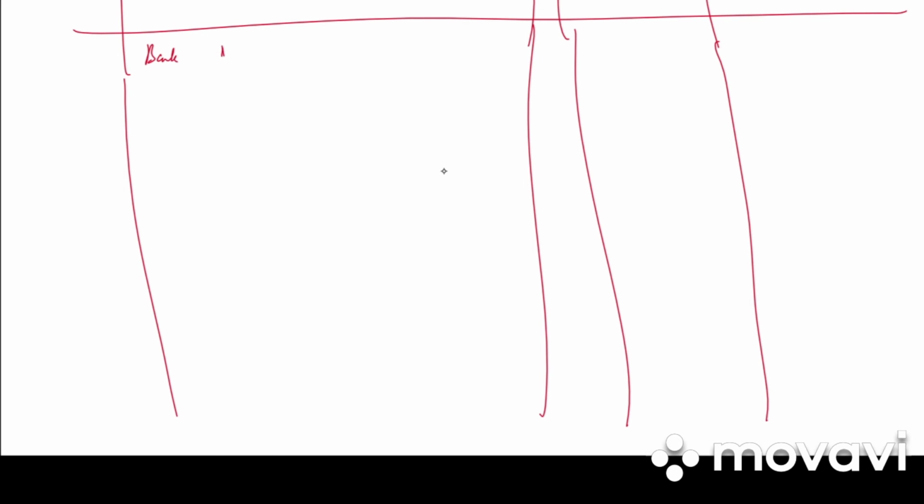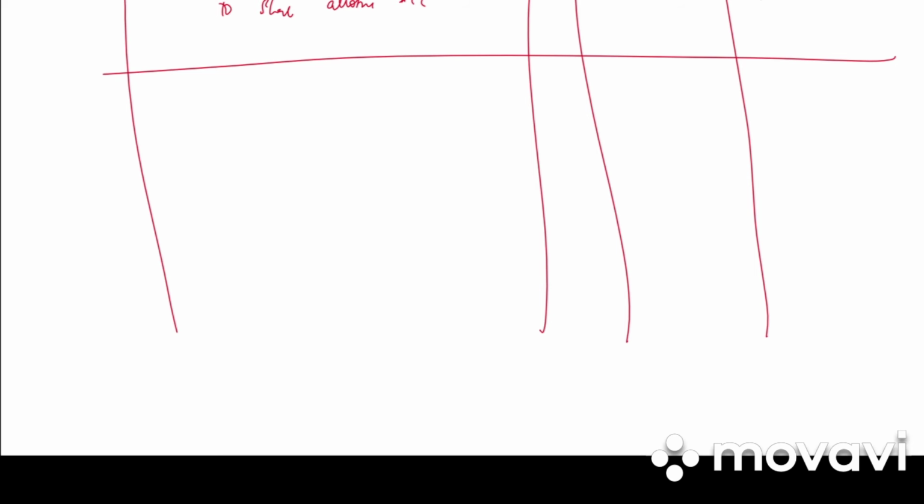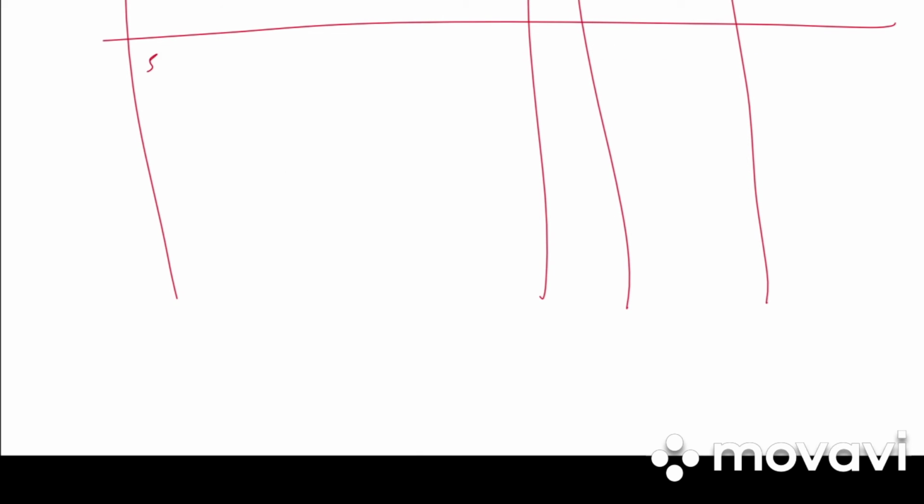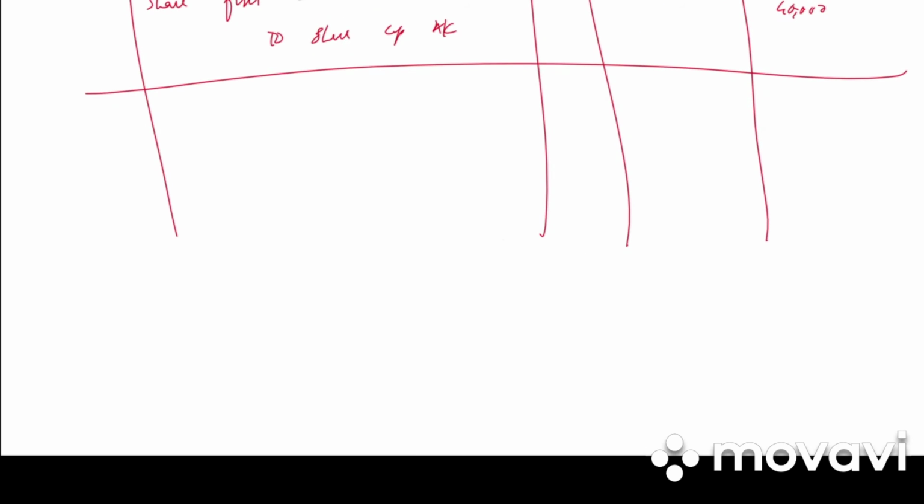Next, bank account debited to share allotment account. 50,000 debit, 50,000 credit. Write the narration. Allotment money received. Next, share first call account debited to share capital account. 2000 into 20, 40,000 debit, 40,000 credit. Write the narration. First call due on 2000 shares at 20 per share.